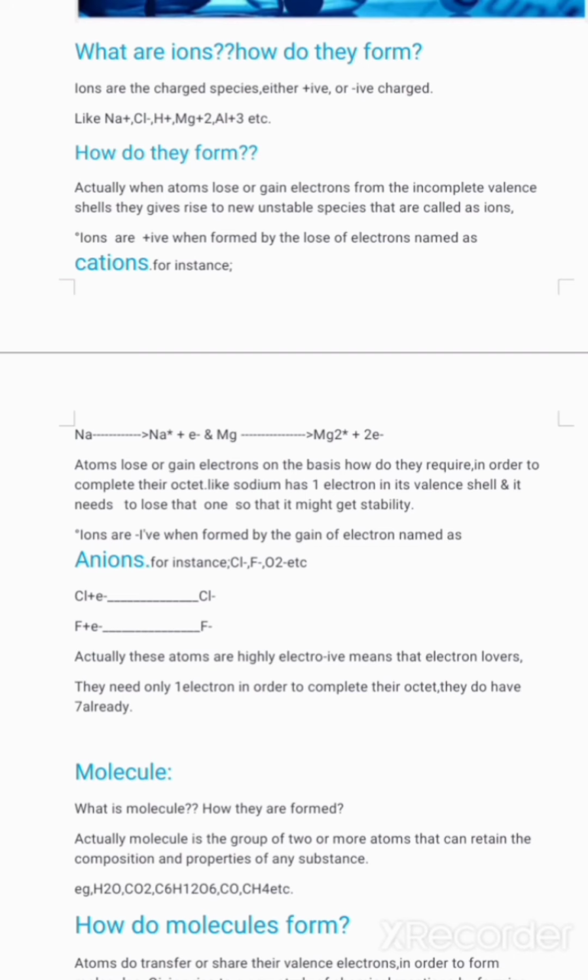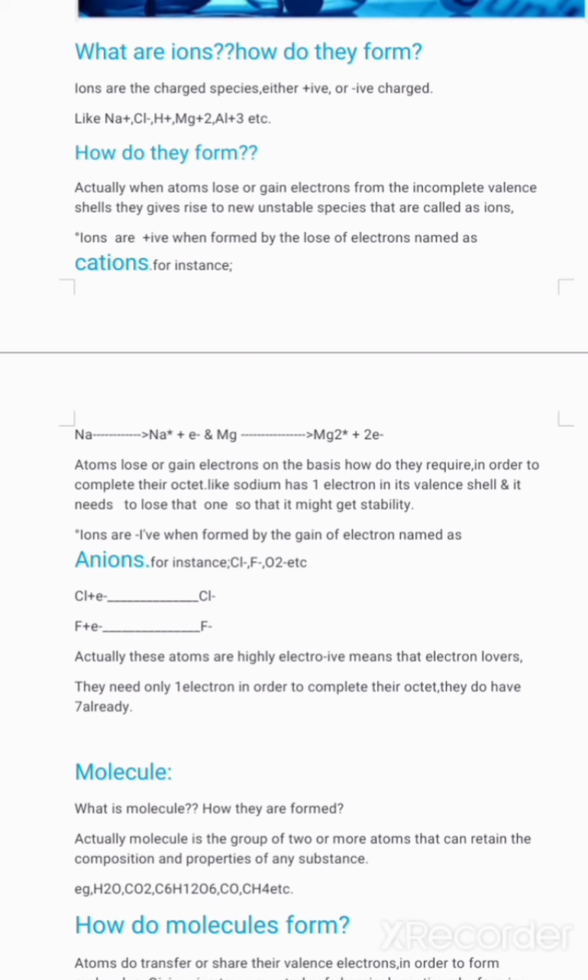named as cations. For instance, sodium atom loses only one valence electron and forms the Na+ ion, the cation. Similarly, magnesium loses its two valence electrons and forms the Mg2+ ion, the cation. Atoms lose or gain electrons on the basis of how many they require in order to complete their octet.